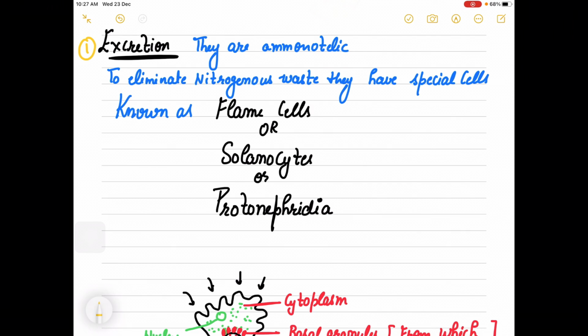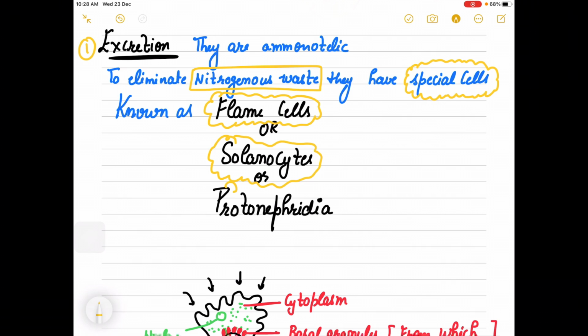They are ammonotelic, meaning they release their nitrogenous waste in the form of ammonia, and to eliminate this waste they have a very special type of cells, known as flame cells, or solenocytes. The excretory system is protonephridia, a very primitive system observed in Platyhelminthes, and the cells are also known as flame cells or solenocytes.